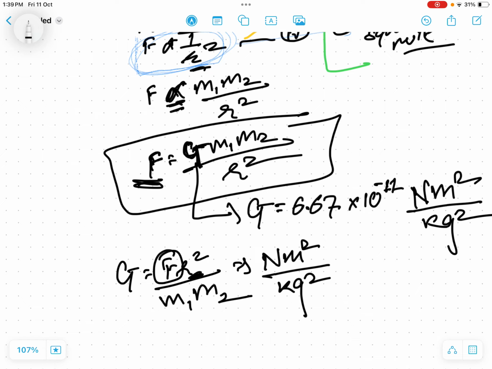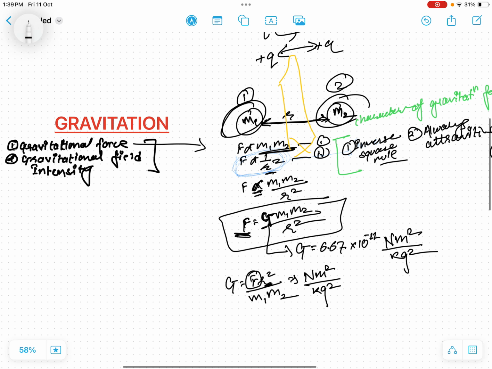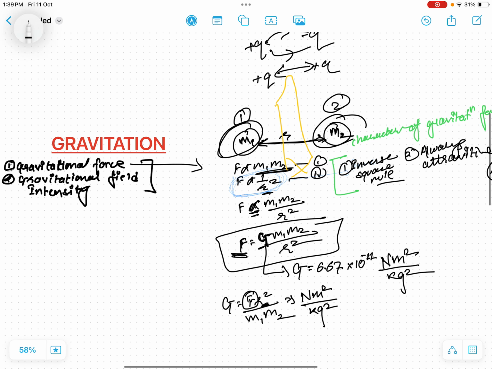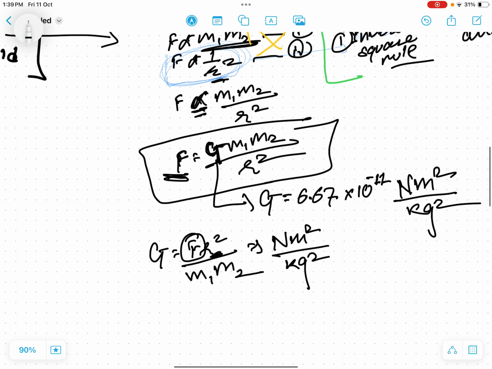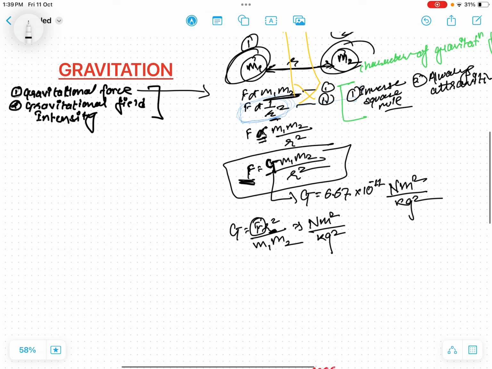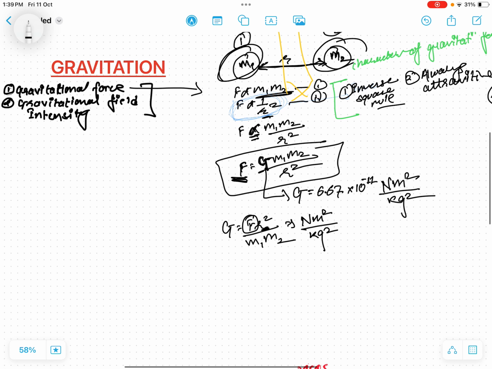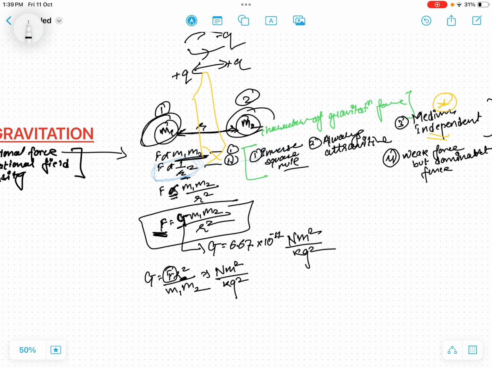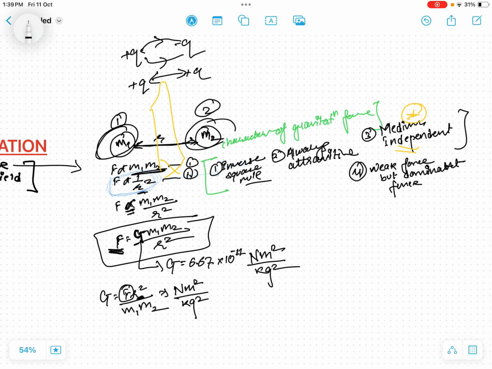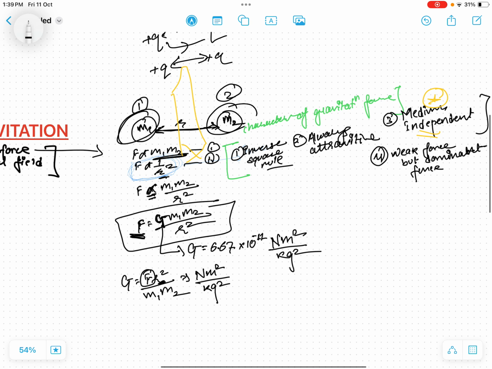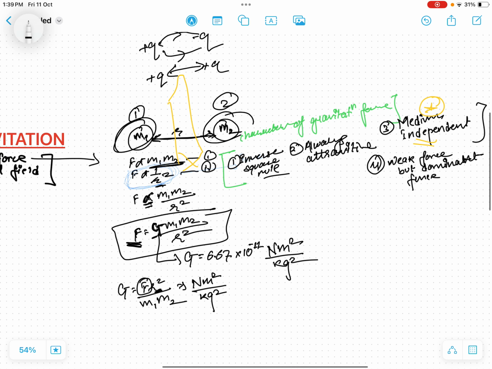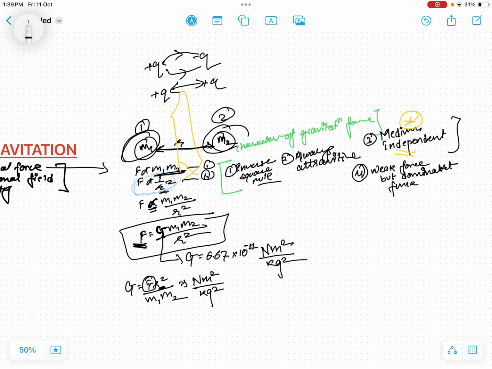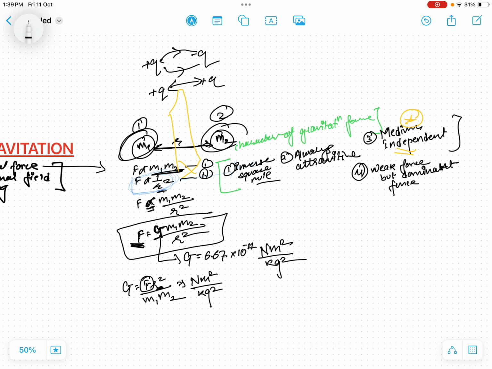Between every single body there is an attractive force, and we found its magnitude. Now what is remaining on gravitational force? I have discussed the magnitude, so let's conclude gravitational force here. If any concept comes up, I will discuss it at that time.